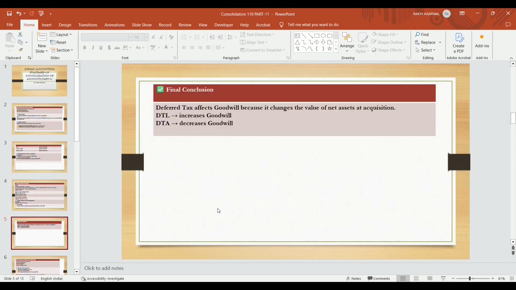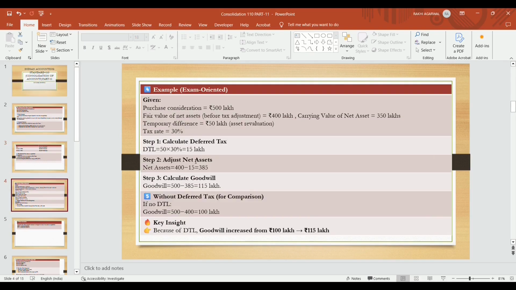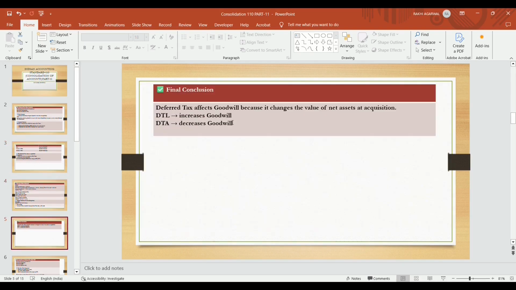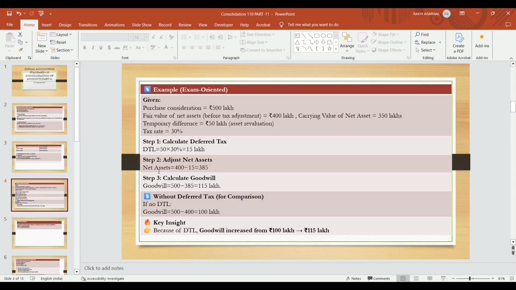Final conclusion: deferred tax affects goodwill because it changes the value of net assets at acquisition. Deferred tax liability increases goodwill, deferred tax assets decrease goodwill. Why does deferred tax liability increase goodwill? Because it reduces the value of adjusted net assets. Why does DTA decrease goodwill? Because it increases the value of net assets.